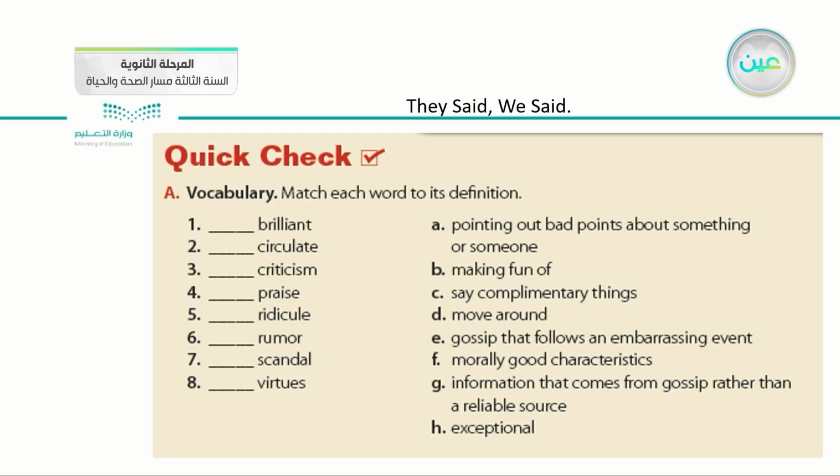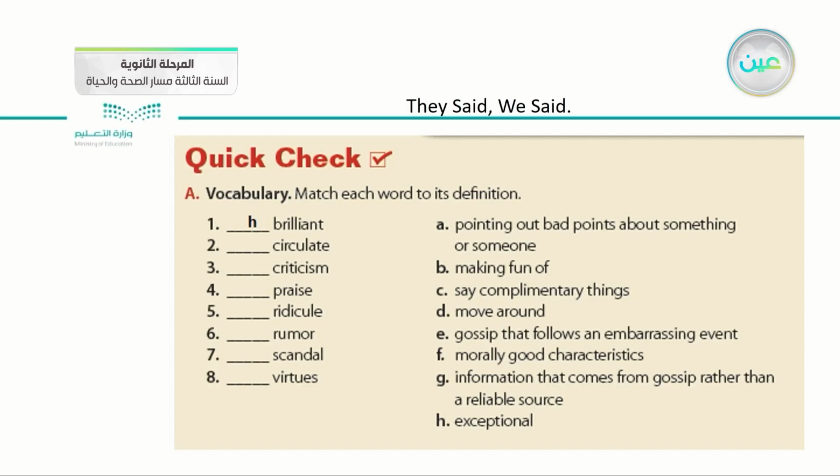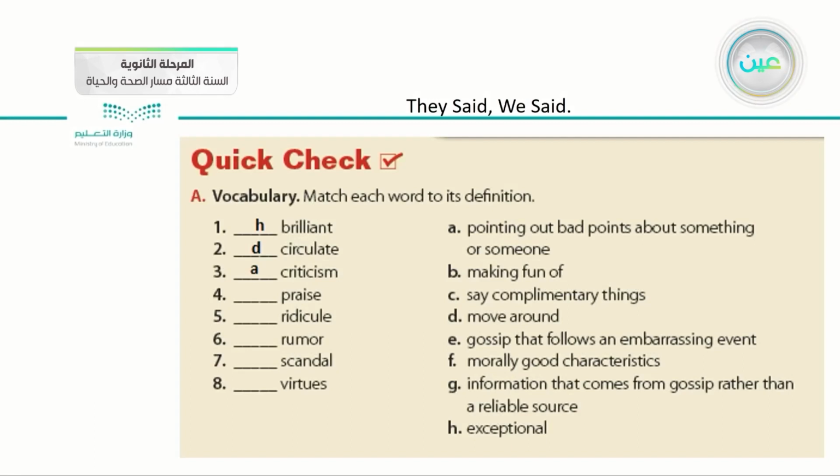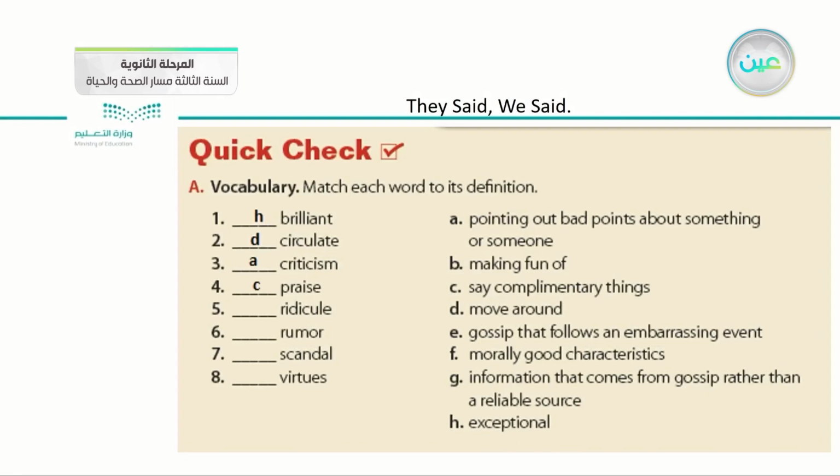Number one, the answer is H. Brilliant is exceptional. Number two, circulate is D, which is move around. Number three, criticism is A, pointing out bad points about something or someone. Number four, praise is C, say complimentary things.